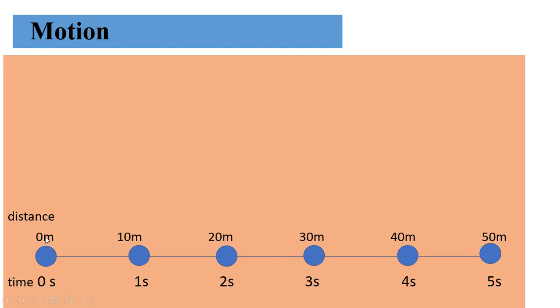In every interval, 0 to 1, 1 to 2, 2 to 3, 3 to 4, 4 to 5, it covers 10 meter. It covers 10 meter in 0 to 1, 10 meter in 1 to 2, 10 meter in 2 to 3, 10 meter in 3 to 4, and 10 meter in 4 to 5. It is a uniform motion. It covers equal distances in equal intervals of time. In every interval of time, in 1 second, it covers 10 meters.